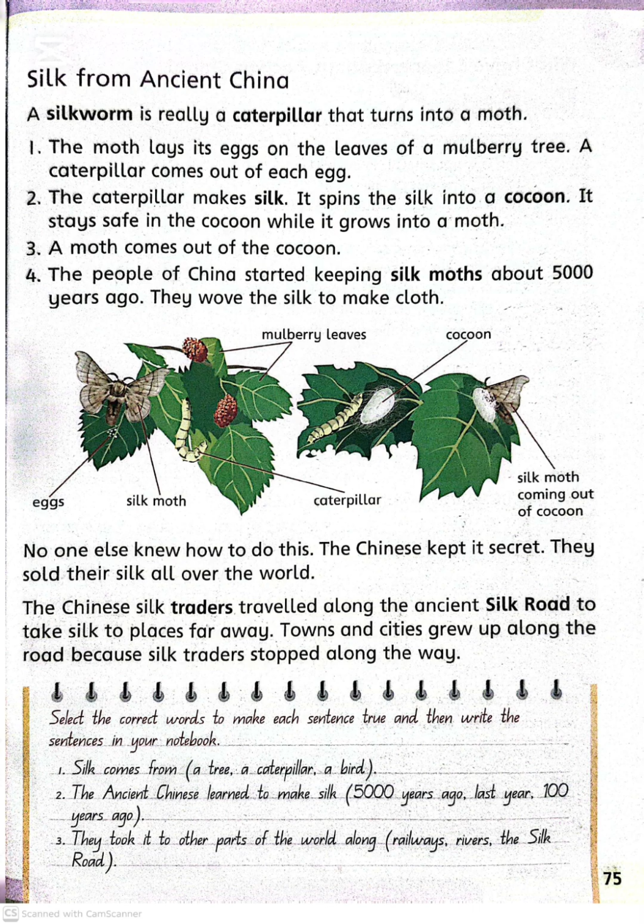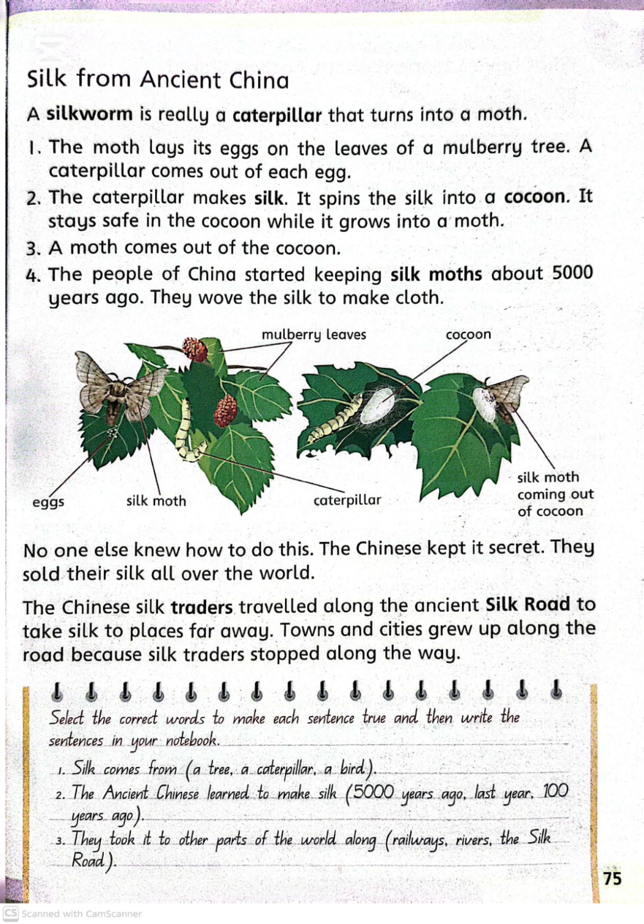A silkworm is really a caterpillar that turns into a moth. The moth lays its eggs on the leaves of a mulberry tree. A caterpillar comes out of each egg. The caterpillar makes silk, it spins the silk into a cocoon. It stays safe in the cocoon while it grows into a moth. A moth comes out of the cocoon.